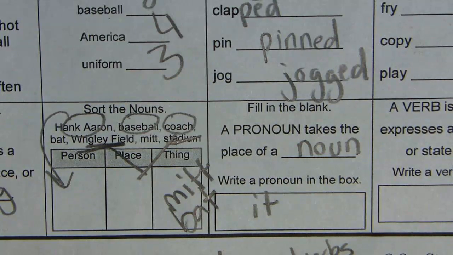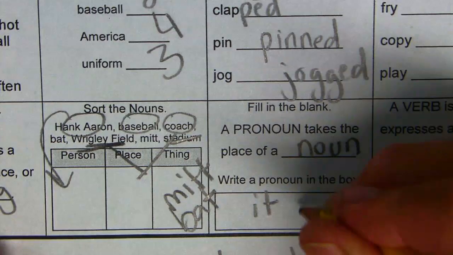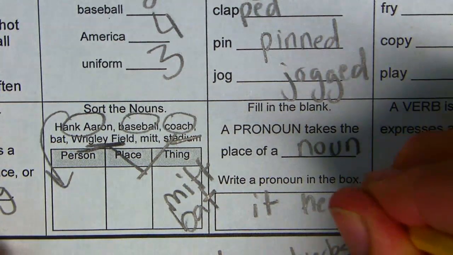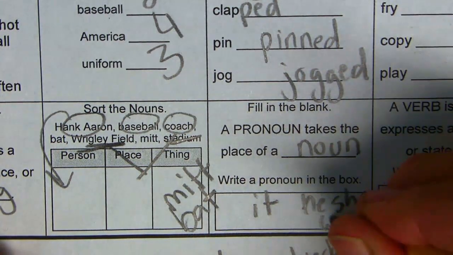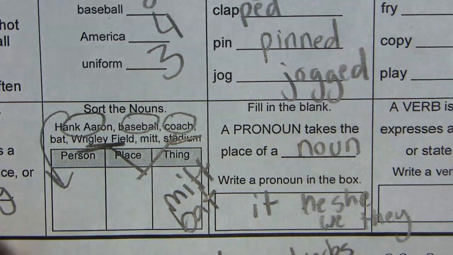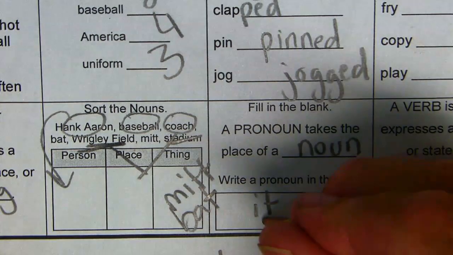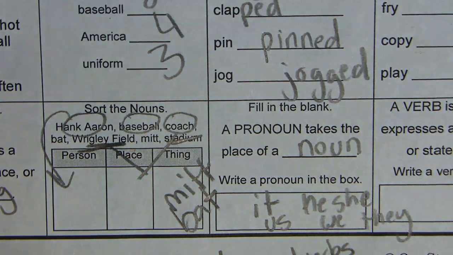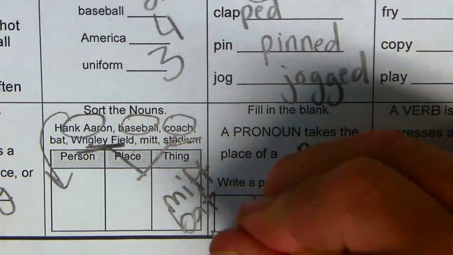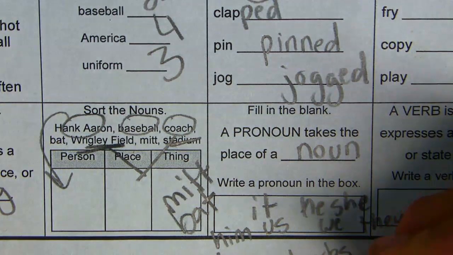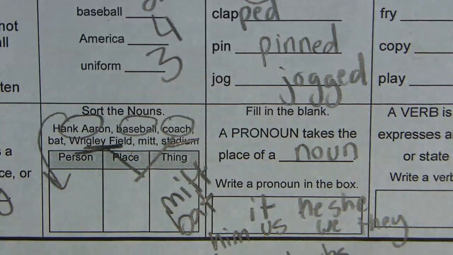It is for non-living things. He, she, we, they. Those are all words that take the place of nouns. Us, him, her. Okay?